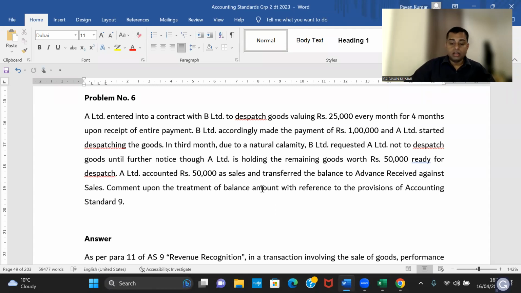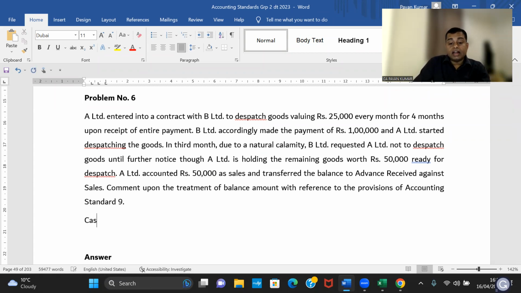That's all. So now you tell me, what is the amount of sale to be recognized? Total amount, 1 lakh. Only some student will say, Pavan sir, I'll do one thing: the 50,000 goods sent, I will write as sale. The remaining 50,000 goods have not yet been delivered, so I'll take it as an advance.